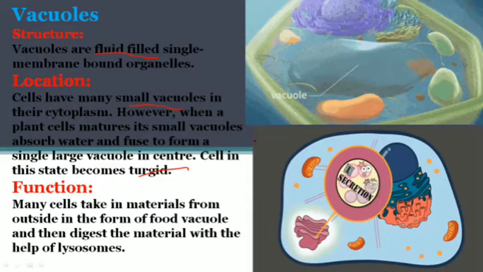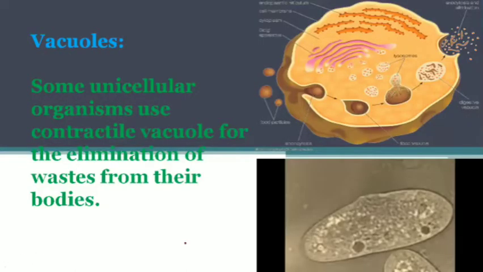In higher plants and larger plants, the vacuole is one, but in smaller plantlets, vacuoles are many and smaller in size. They become fused, and then transform into the large vacuole. What is the function of that? It takes in and stores material from the outside in the form of a food vacuole, and digests the material within with the help of lysosomes. We have talked a lot about lysosomes before.